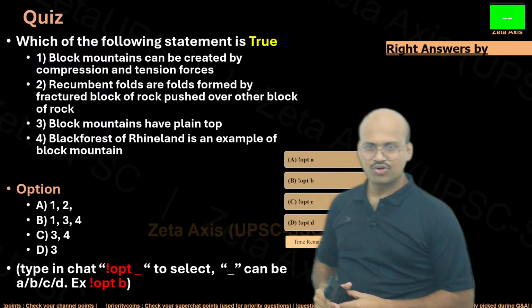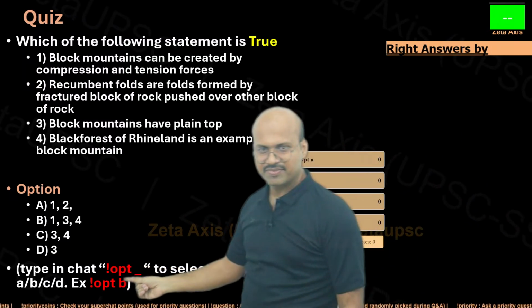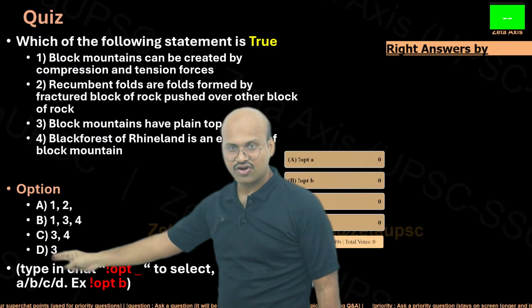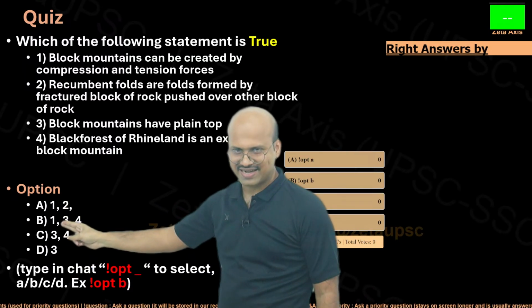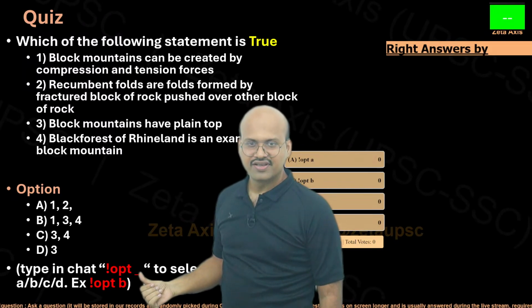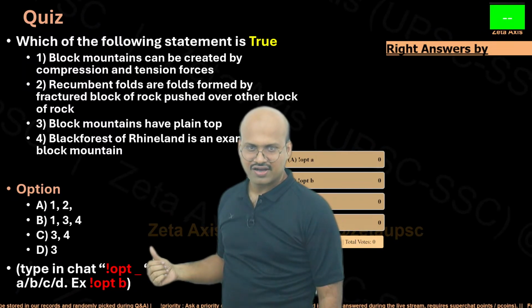So here is the poll, and if you want to choose an option, you can write exclamation OPT, and then write the option, whichever option A, B, C, D you feel is right based on the statements. So it will be exclamation OPT your option.